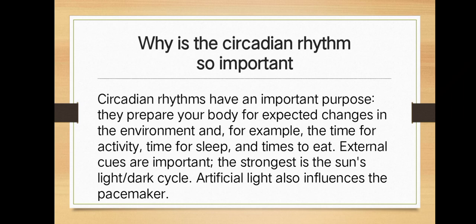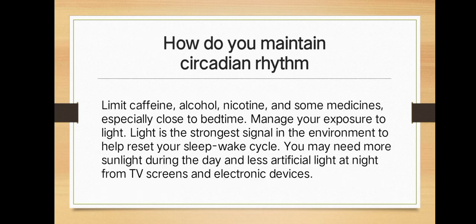influences the rhythm. How do you maintain circadian rhythms? Limit caffeine, alcohol, nicotine, and some medicines, especially close to bedtime. Manage your exposure to light. Light is the strongest signal in the environment to help reset your sleep-wake cycle.